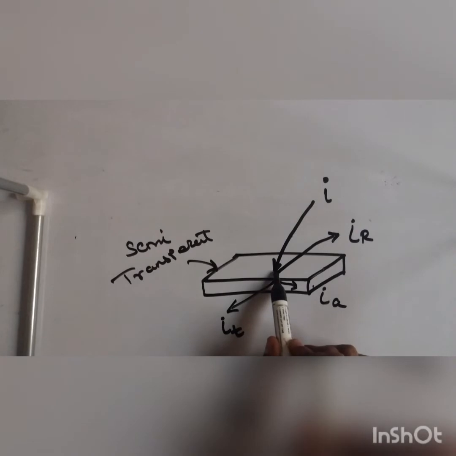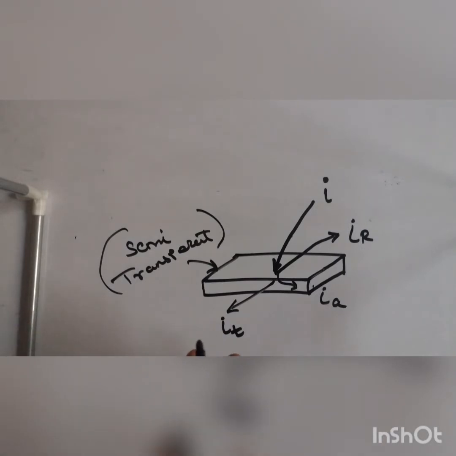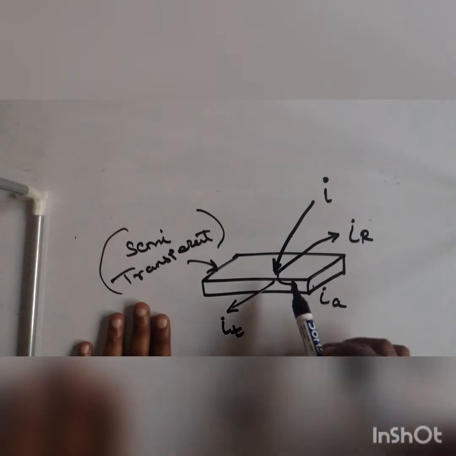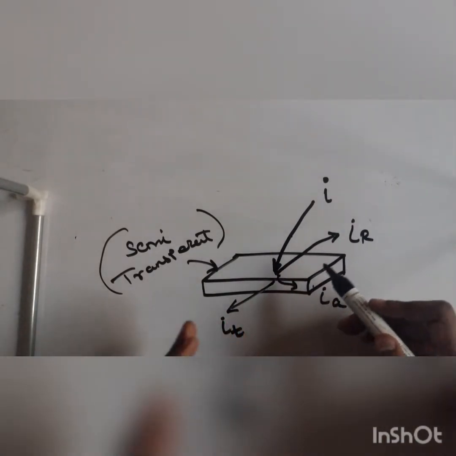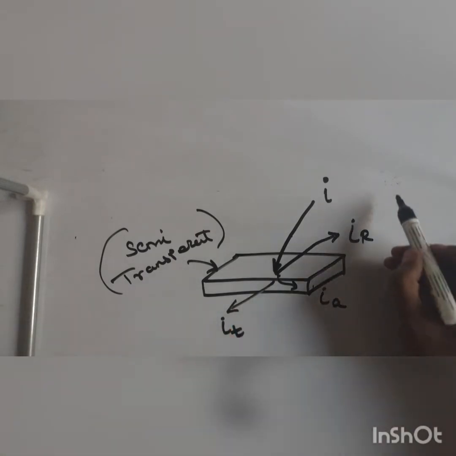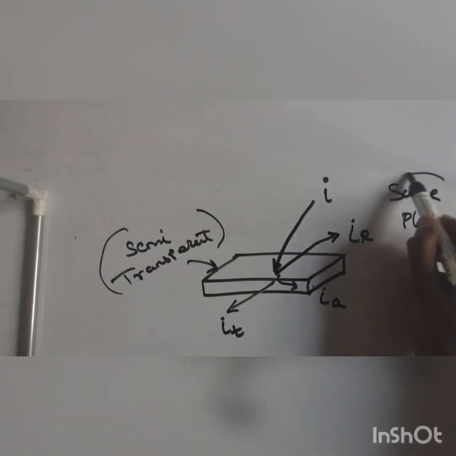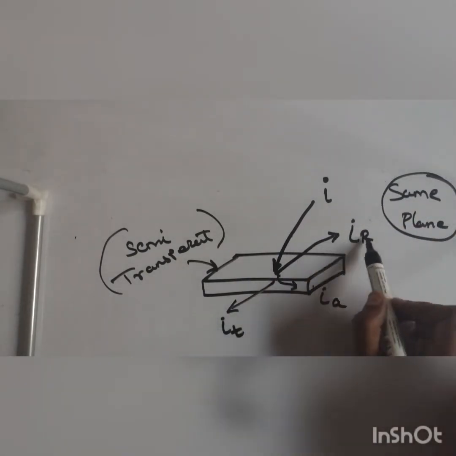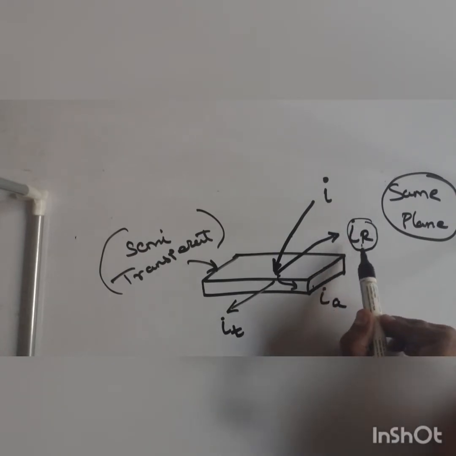At any instant, if it hits the body, which body is it? Semi-transparent. I am not telling you about the nature of the body. It's a semi-transparent body. Part of it will be bounced back. Understand the term, bouncing back in the same plane. Very, very important, guys. What we are doing is developing the definition of reflection. Bouncing back of a ray in the same plane is known as reflection. So this is the part reflection.